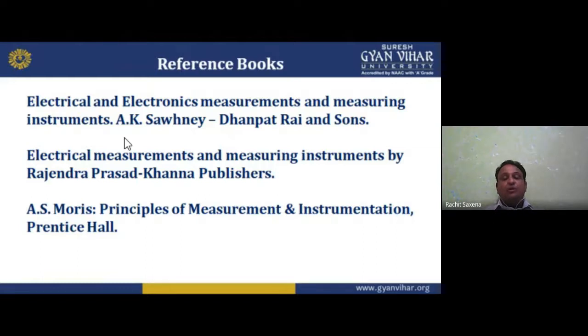Then A.S. Morris. This is an international author's book, so the content is very good. It basically deals with the whole world scenario. The title is Principles of Measurement and Instrumentation, and the publisher is Prentice Hall of India. So Khanna's publisher is Rajesh Prasad, Dhanpat Rai and Sons publishes AK Sahni, and Prentice Hall publishes A.S. Morris. These are very good books having good content.